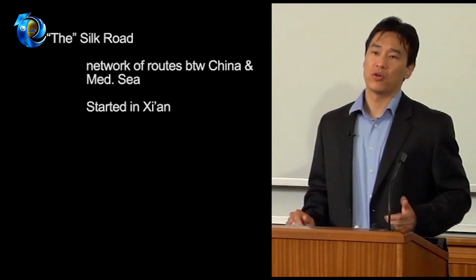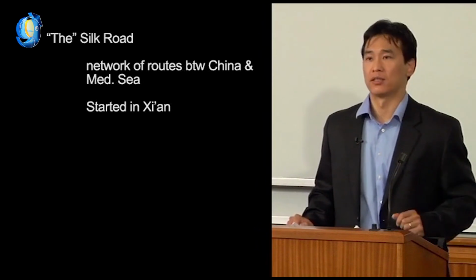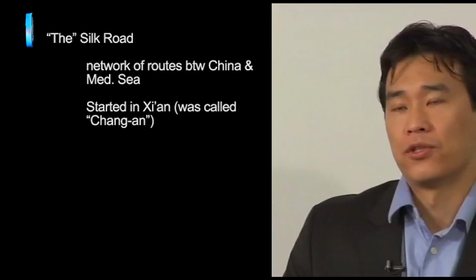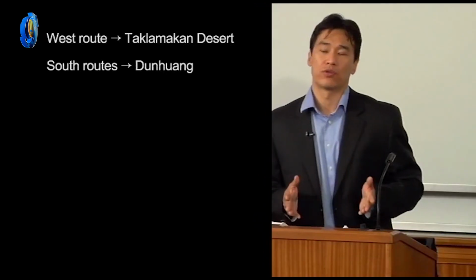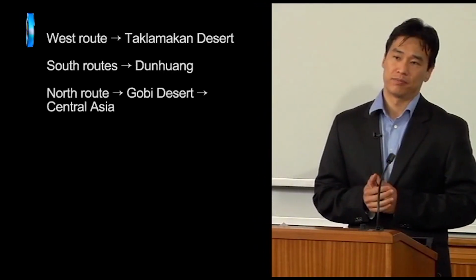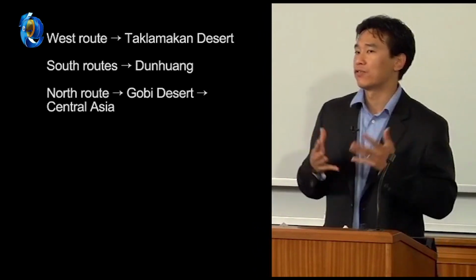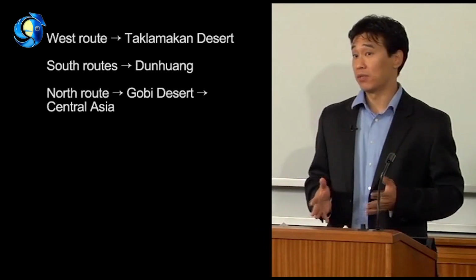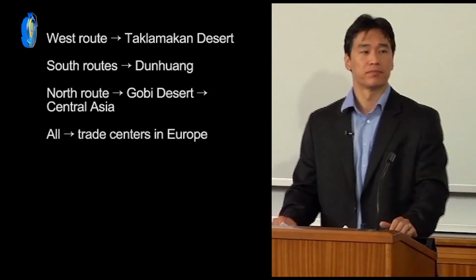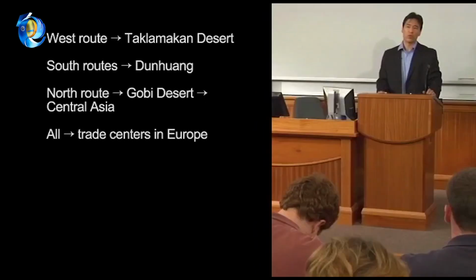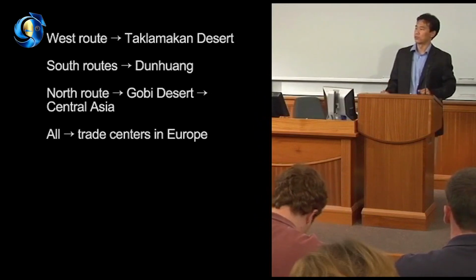Now, going forward, you should know that Xi'an was actually called Zhang'an during the time of the Silk Road. So from Zhang'an, the route went west until traders reached the Taklamakan Desert. To avoid it, some routes went south through Dunhuang, and some went north through the Gobi Desert and over into Central Asia. The routes all reconnected further west, though, and eventually they led to some big trade centers in Europe, in Rome, and what is now called Istanbul in Turkey. There are different estimates about how long the Silk Road was altogether. We're going to go with about 5,000 miles or 8,000 kilometers.